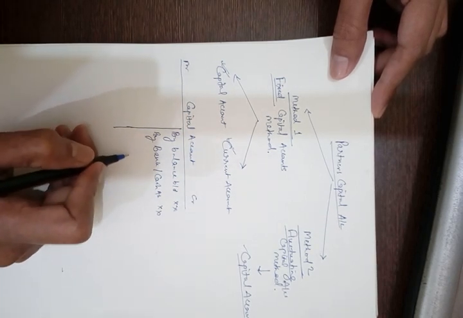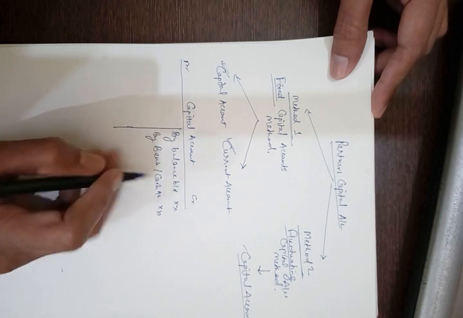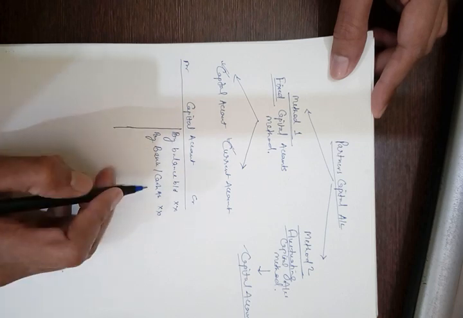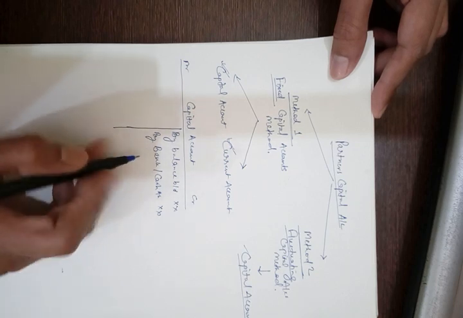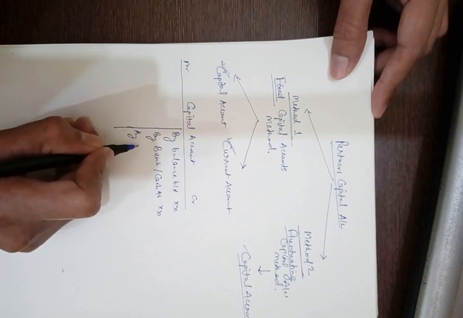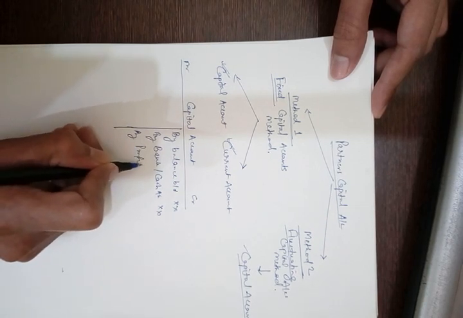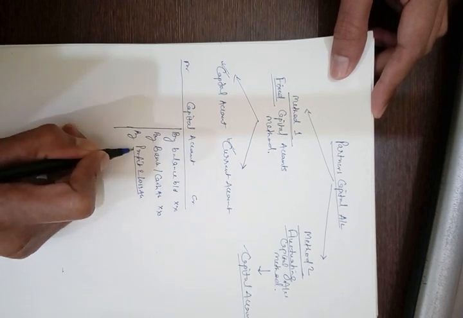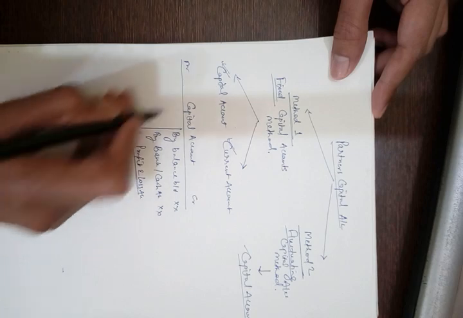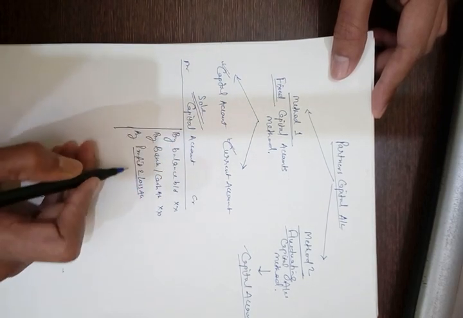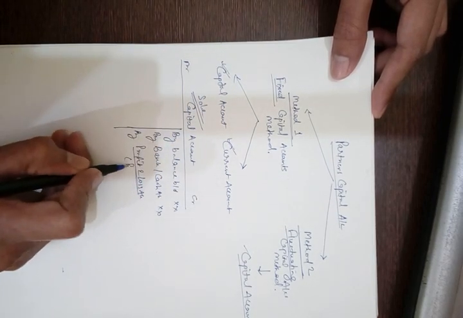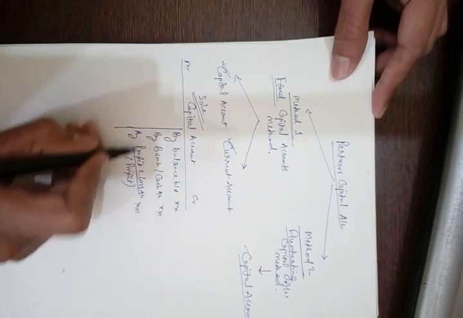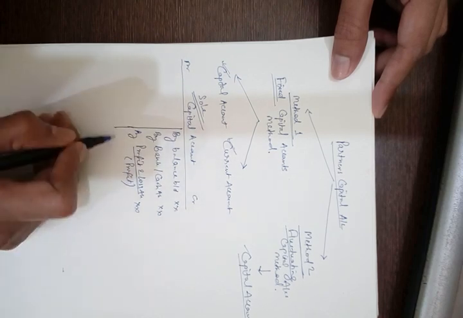At the end of the year, after preparation of the profit and loss account, the profit as shown in the profit and loss account is transferred to the capital account. Therefore the capital account is increased, and the capital account will be credited by the profit and loss account. Here I am writing profit and loss account, because in a sole proprietorship the profit and loss account is prepared for determining the profit or loss. So the profit will be credited to this capital account.